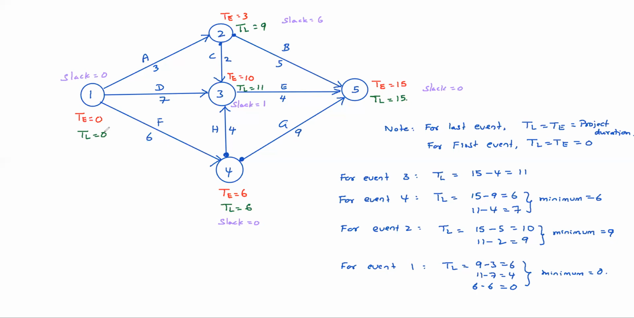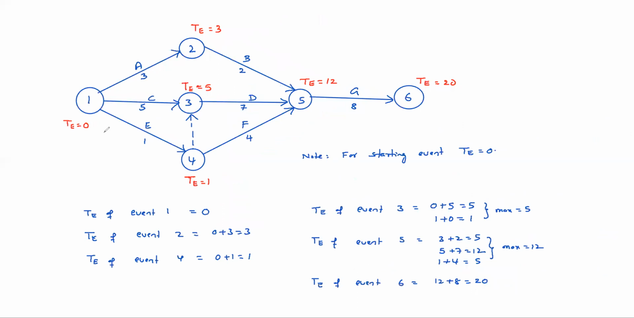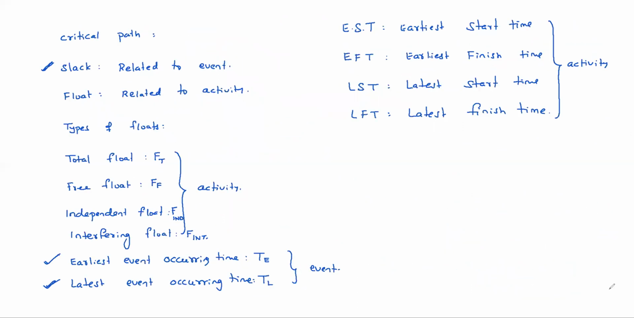Slack is nothing but, for any event, the difference between the latest event occurring time and the earliest event occurring time. Clear? Yes, sir. So for any event you can calculate slack very easily.